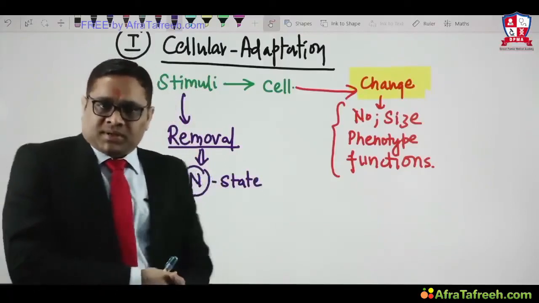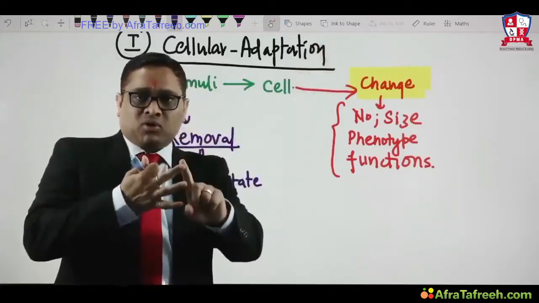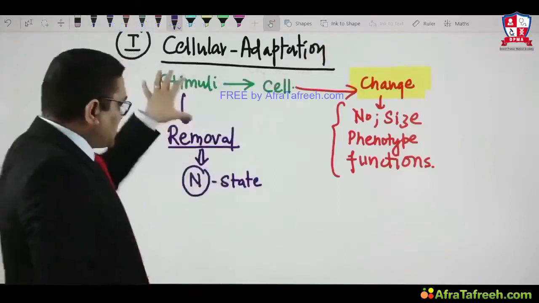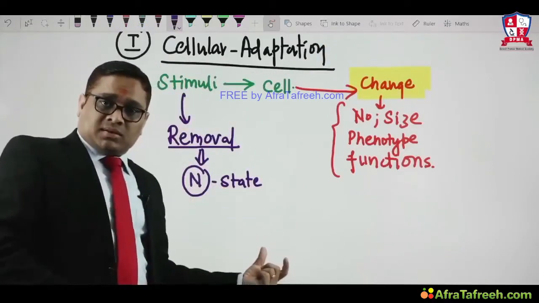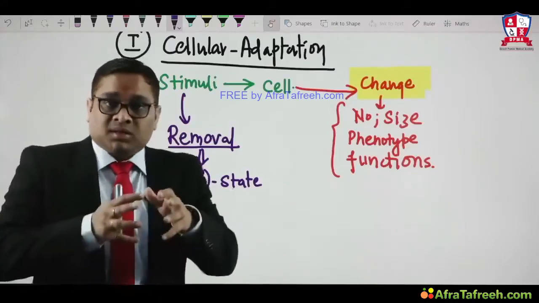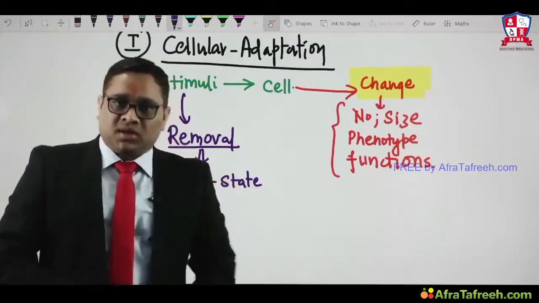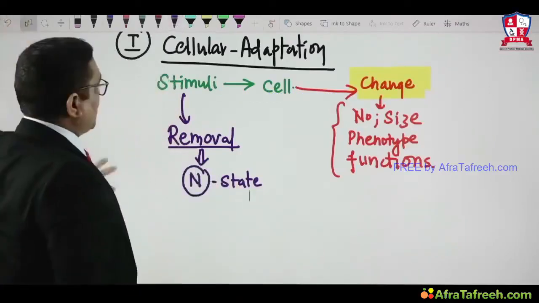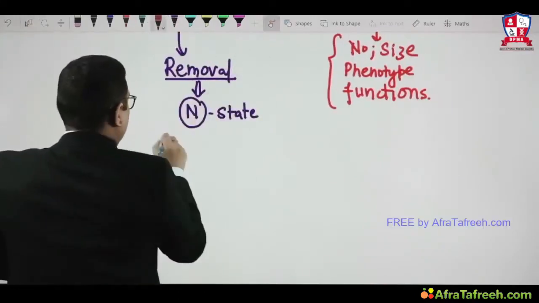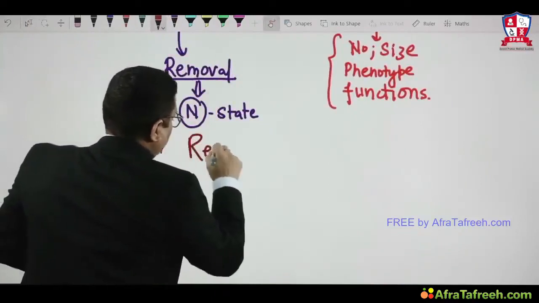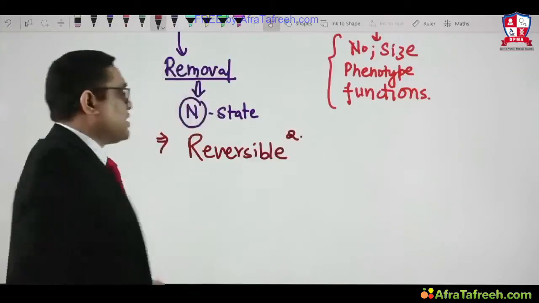What is cellular adaptation? When a stimulus was given, there was a change in their number, size, phenotype, and functions. But when you remove the stimulus, they will come back to the normal state. So what does that mean? Cellular adaptations are completely reversible. That was a question in the All India exam also. So cellular adaptations are reversible. That is an important point we have to keep in mind.